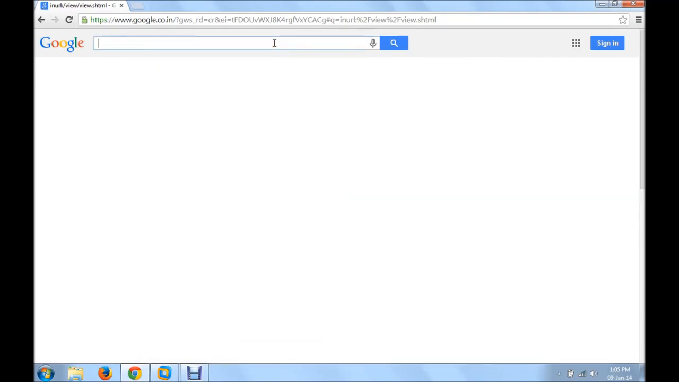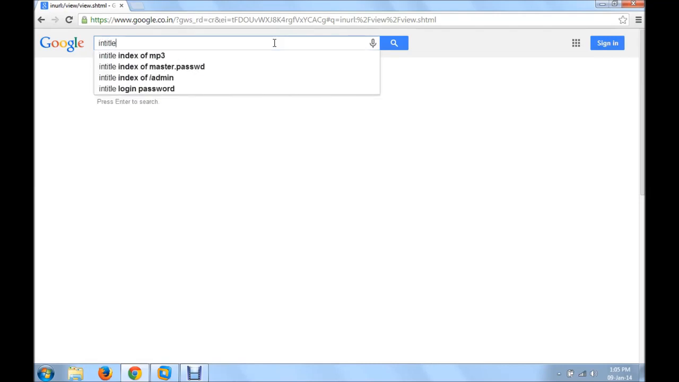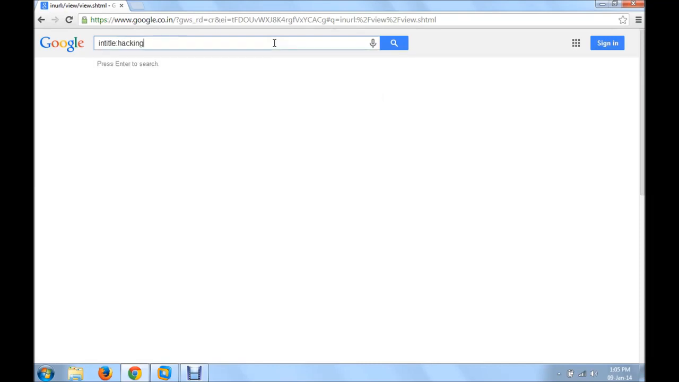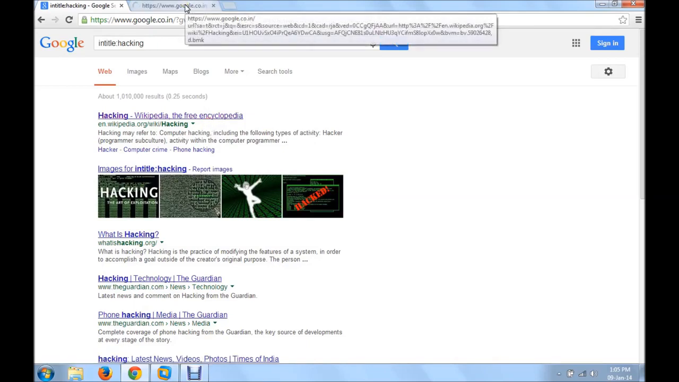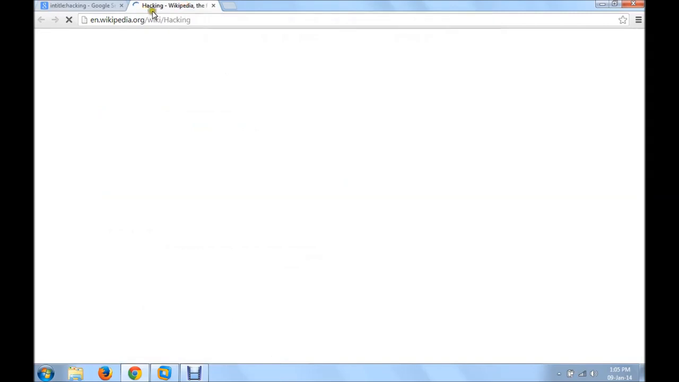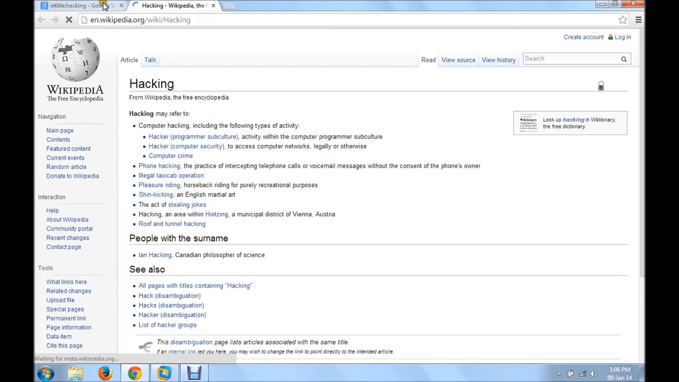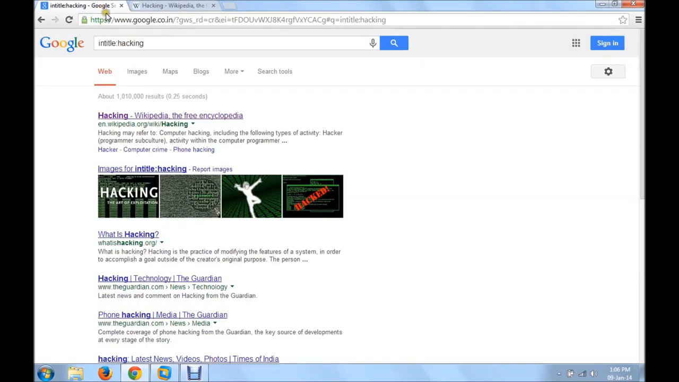Now the next Google Dork is intitle: followed by the word I want. For example, I want hacking. What will this Google Dork do? It will give me the results of all the websites where the word hacking is present in the title. Whichever link you open, this word hacking will be present in the title.